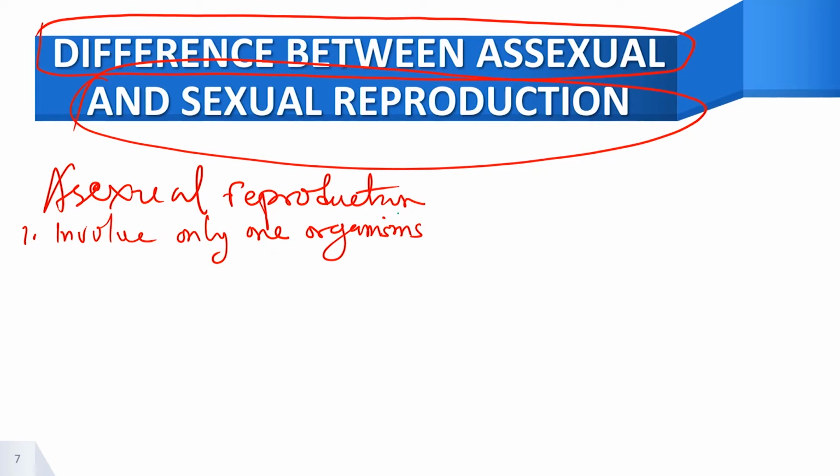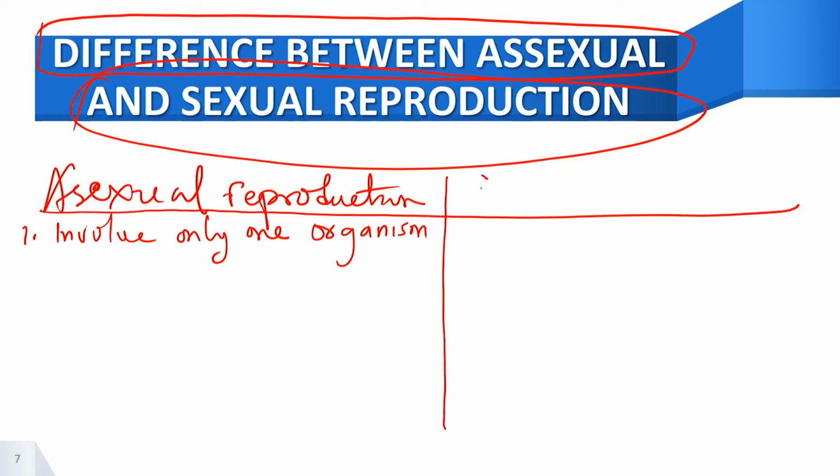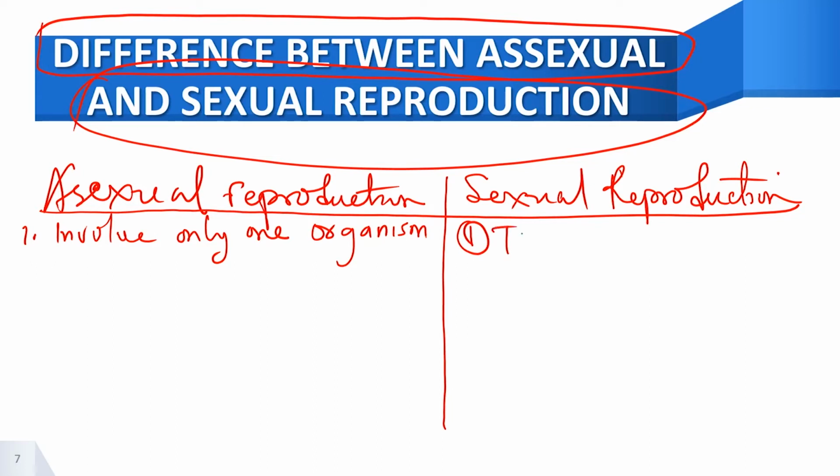Only one organism is involved. Let's tabulate it. In sexual reproduction, two organisms are involved.